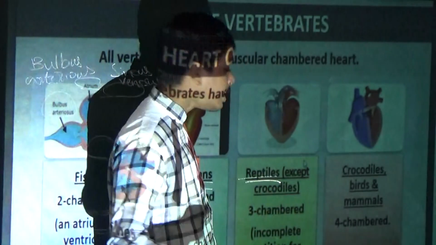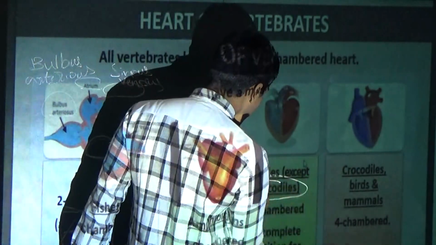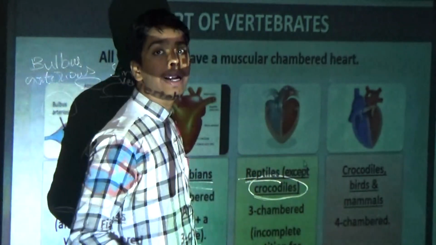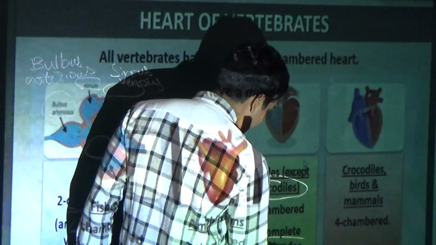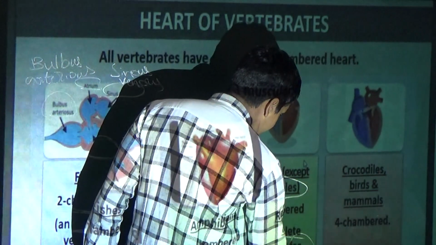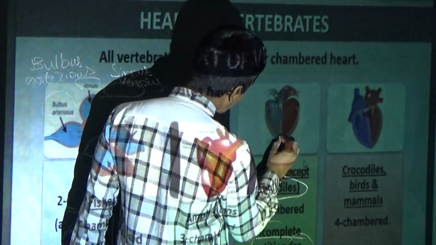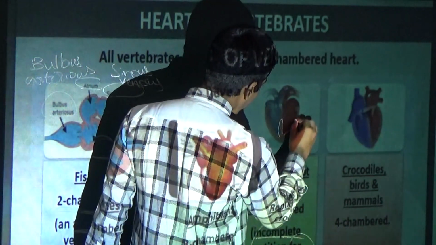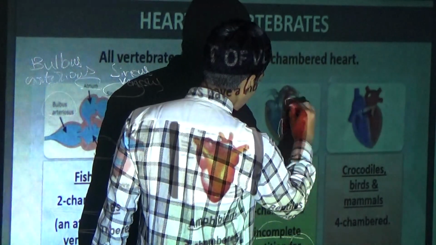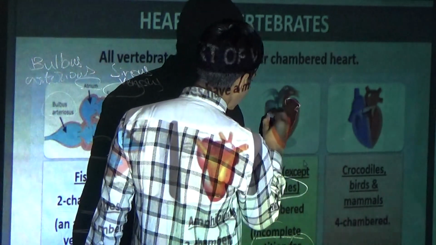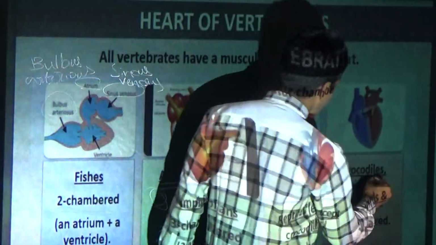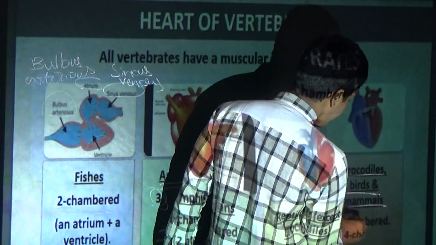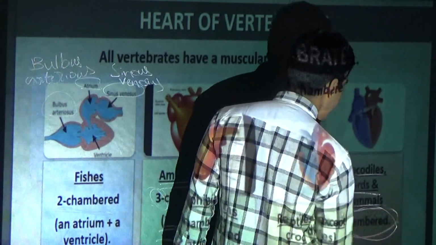We know reptiles except crocodiles have a three-chambered heart, but it has an incomplete partition for the ventricle. Look, this is the ventricle. This is the incomplete partition. Now for the crocodiles, birds and mammals, it has a four-chambered heart.